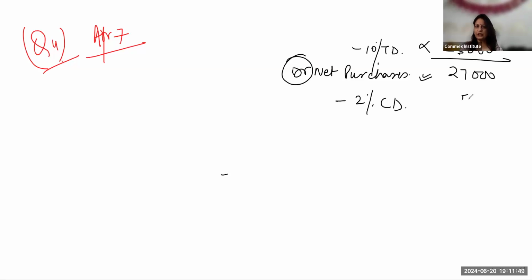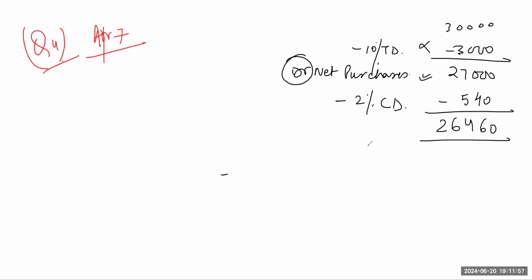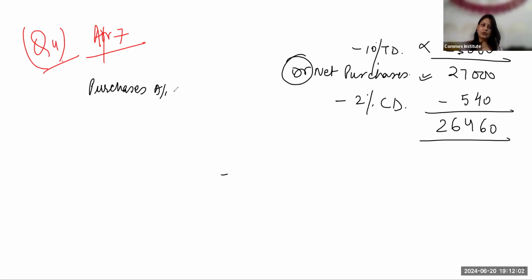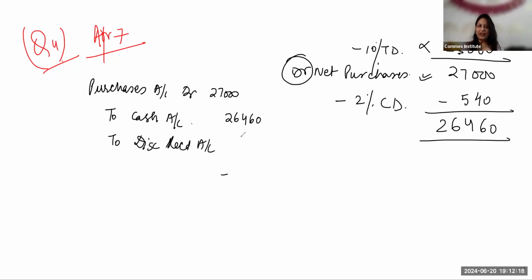So that makes it how much? 540. So this when deducted will give me 26,460. Now here the entry would be purchases account debit with 27,000 to cash account, the final payment which I am making, 26,460, to discount received account 540. That's it. There is no creditor paid, because the entire amount was eligible for the cash discount. So no creditor has been paid.